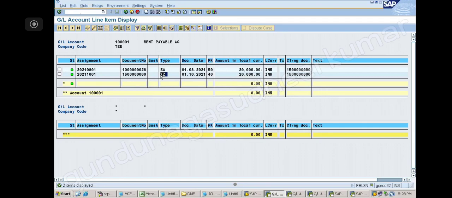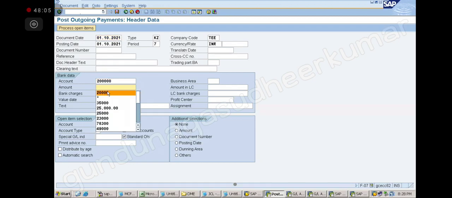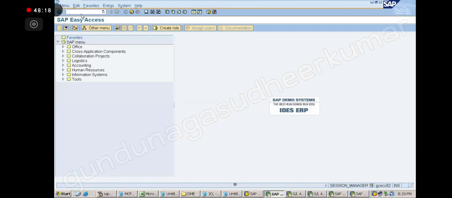So for clearing, what have we done, sir? We have gone to F-07 and then we gave the date. We gave the amount, the bank account, and we selected the item like this, correct? Process open item. We selected and we cleared, correct? Okay. So instead of bank, you can give cash also, right? Yeah, cash also you can. If you have a cash account, you can.